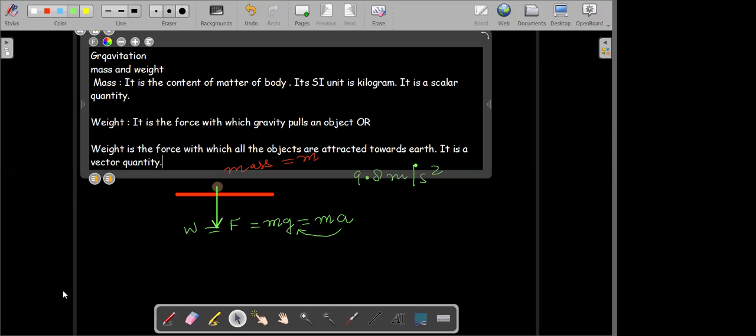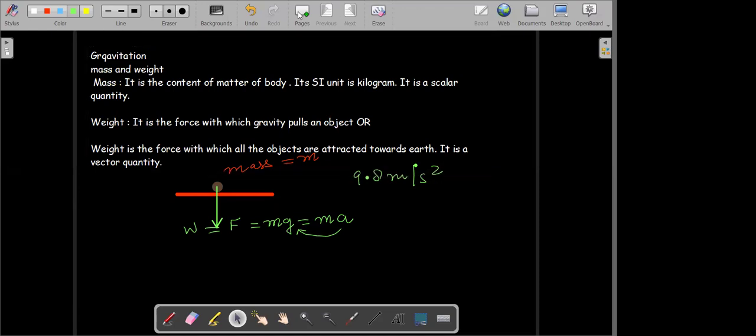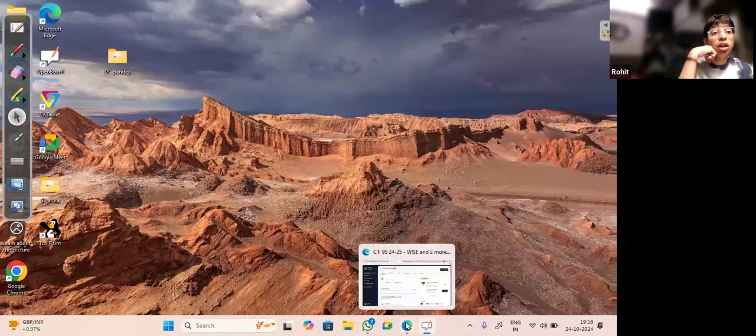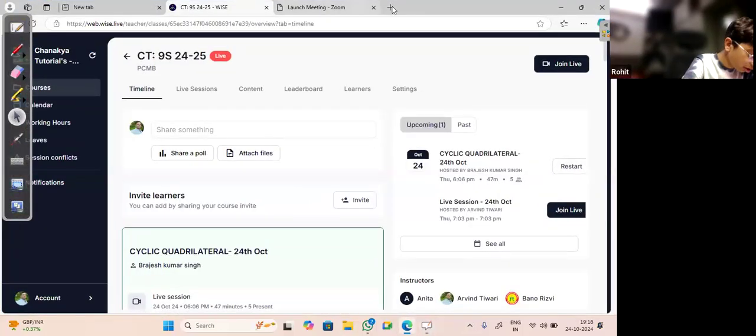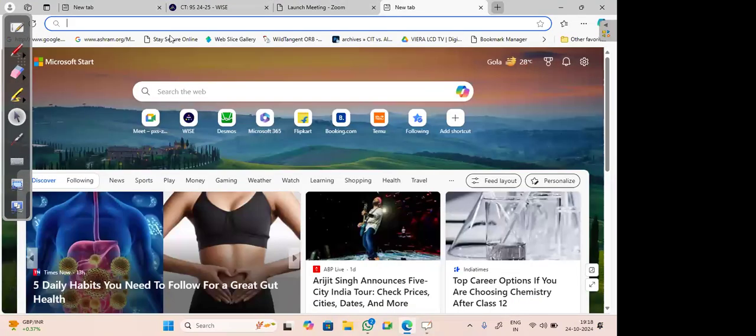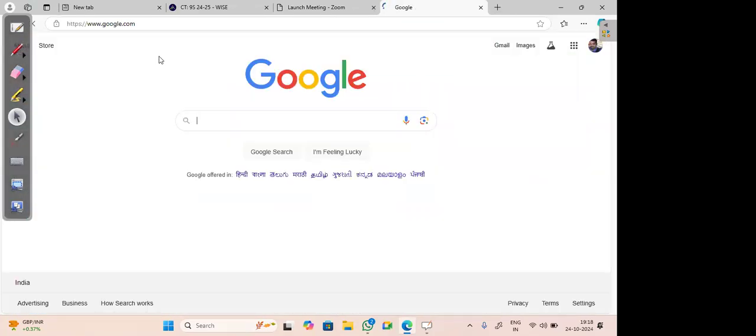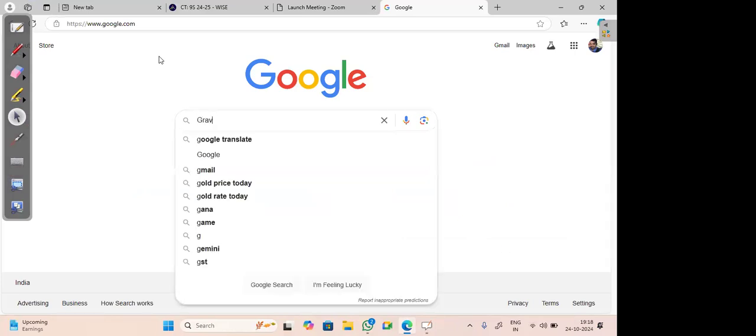Now let's try out a few questions. I will show you one question from NCERT, and you will be tricked by that question. Sir, weight is mg, right? Yeah, weight is mg. So let's see this NCERT question from gravitation. After mass and weight, we will have some more questions. After this, we'll start with thrust and pressure.